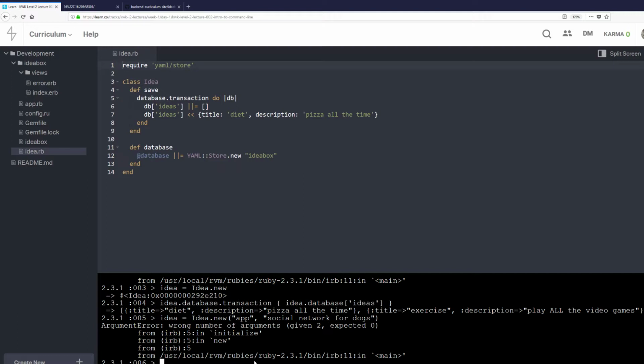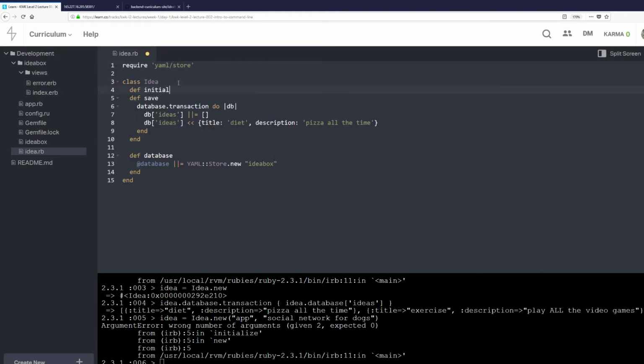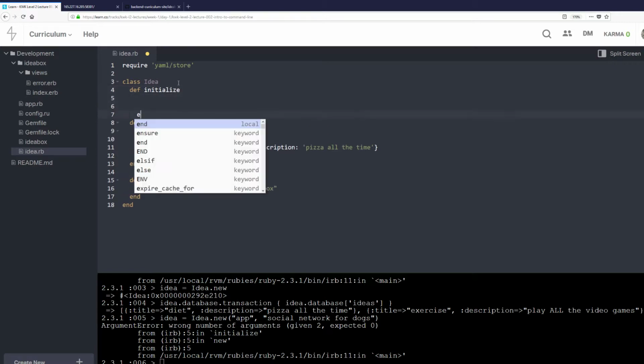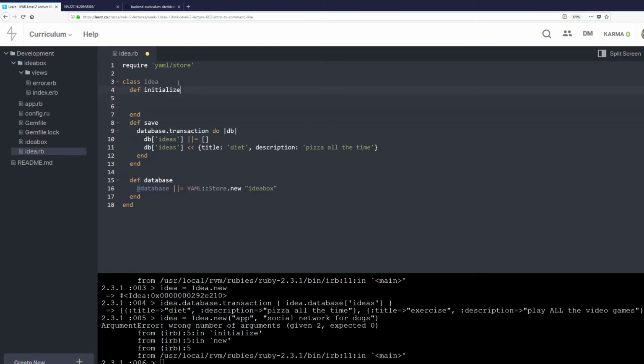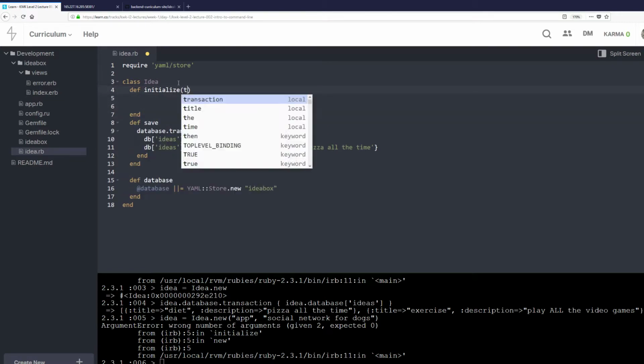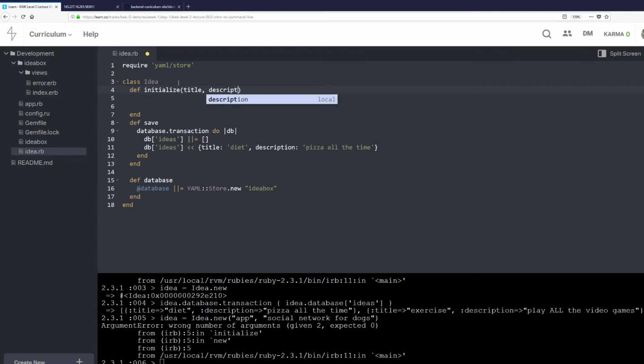But here's the problem: it kind of freaks out, doesn't it? The new method for idea doesn't like that. This error message here says that we're trying to give it two arguments, which is app and social network, but it accepts zero. So what we've got to do is change that. In this idea class, we're going to make an initialize method, right? And this initialize method is going to take two arguments or parameters: title, description.